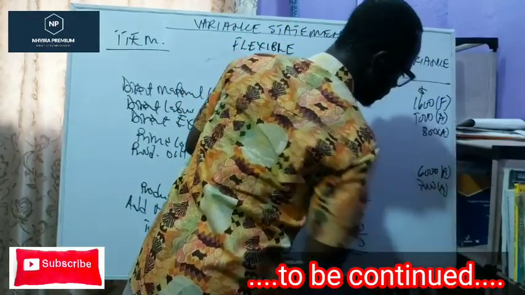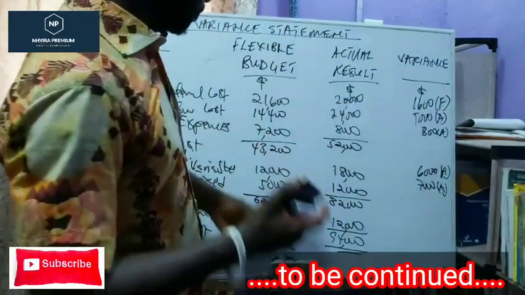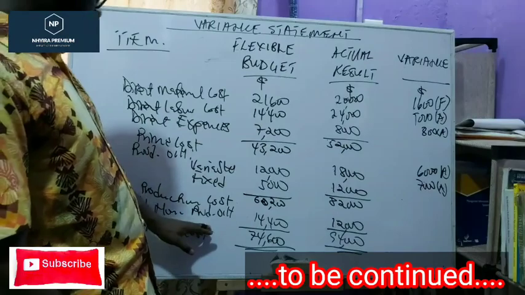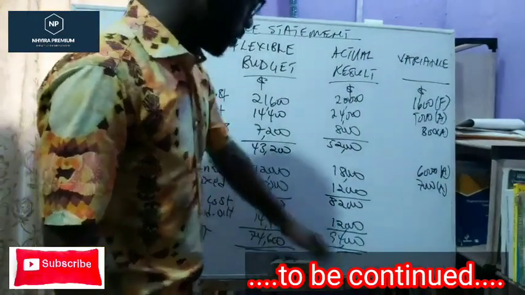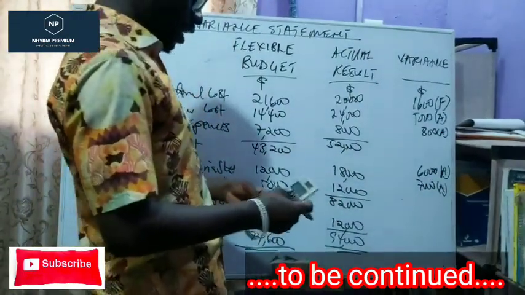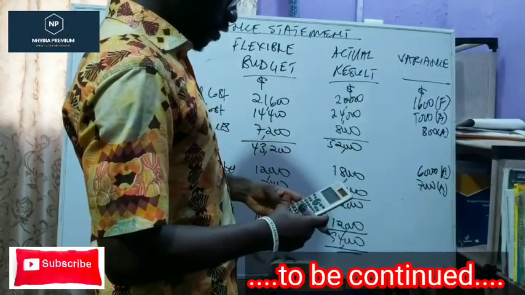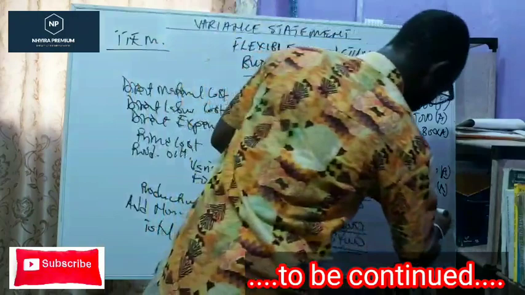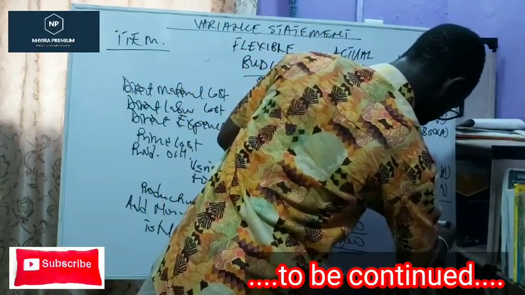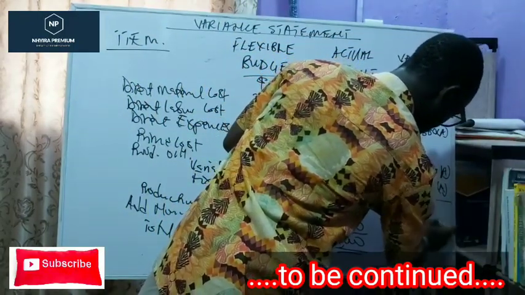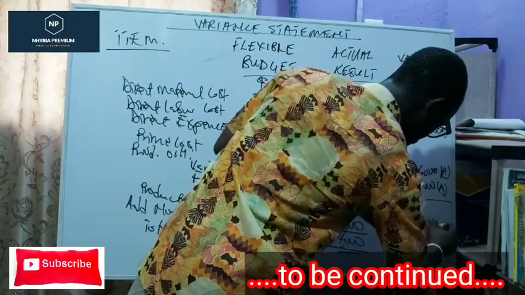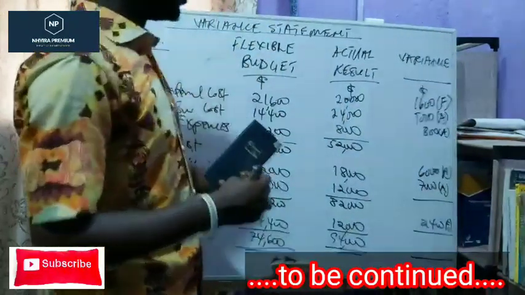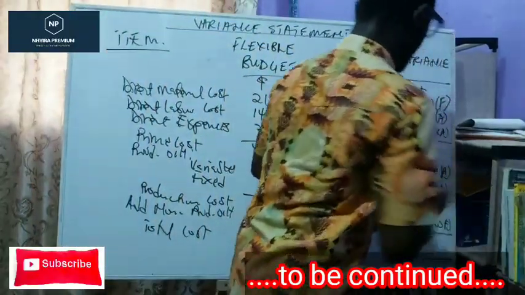Okay, 7,000 adverse variance. Then non-production overheads, we should have spent 14,400, but we spent 12,000. So that's a savings. 14,400 minus 12,000, that's a savings of 2,400, and that's favorable. Okay, so let's try to get the preambles out.